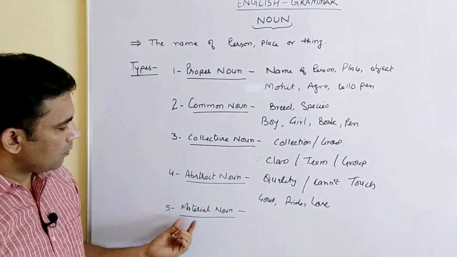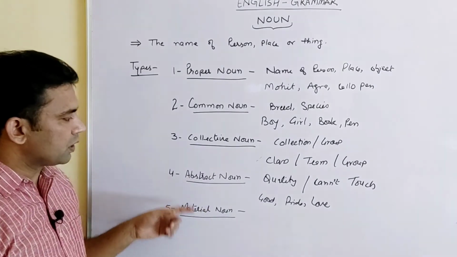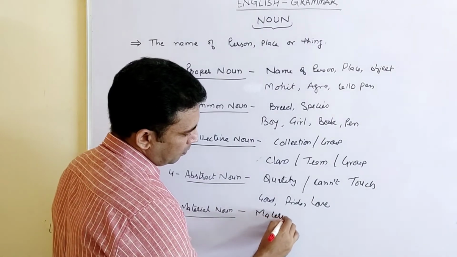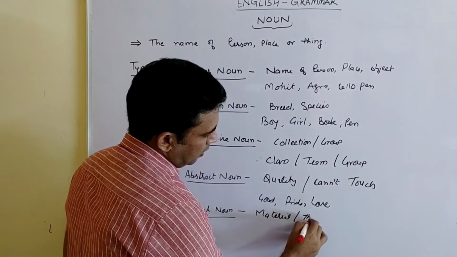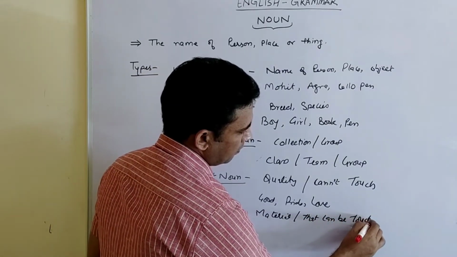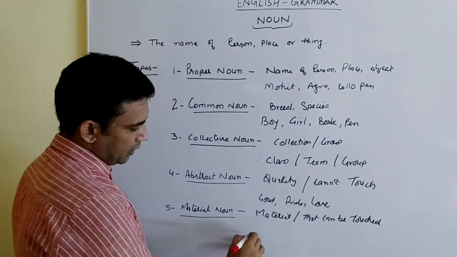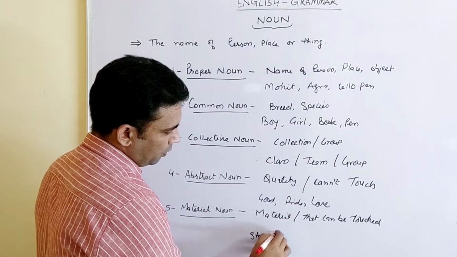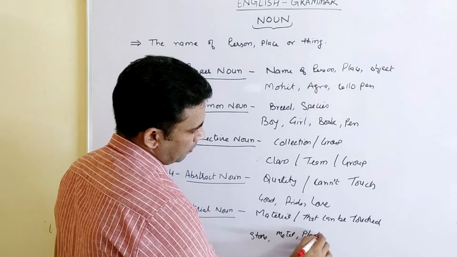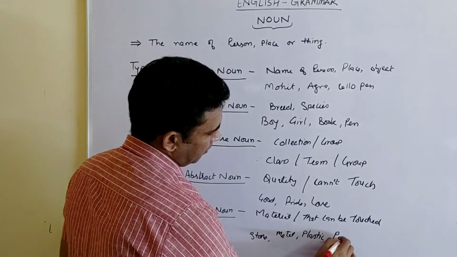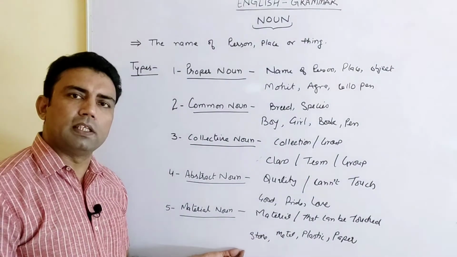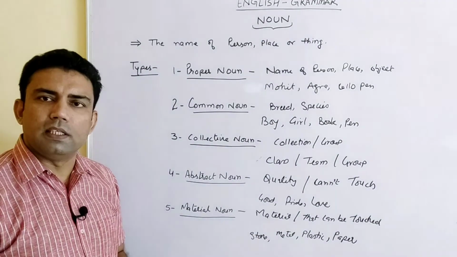Material noun. What is material noun? It is something opposite to abstract. It is a material which we can touch. For example, stone, metal, plastic, paper. Any word which is telling us about the material, that is called a material noun.